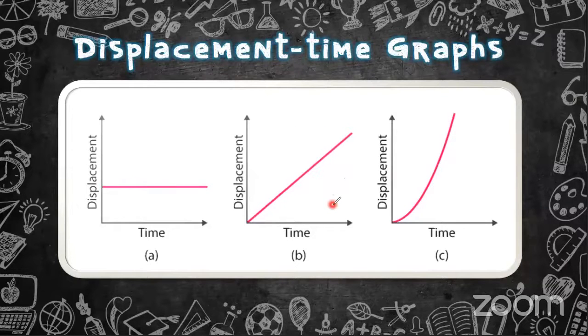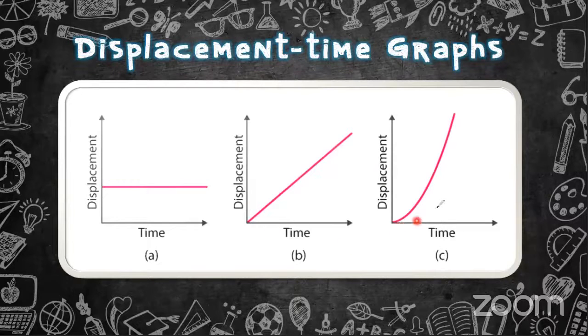So if the displacement is increasing over time, then the object is moving at a uniform velocity. Here it is a straight line. Since it is a straight line, we say that the object is moving at a uniform velocity. That means the speed or the velocity is not changing throughout the time. The object is moving at the same speed.